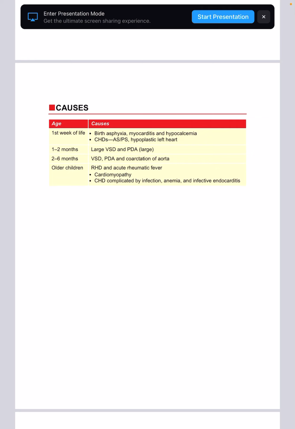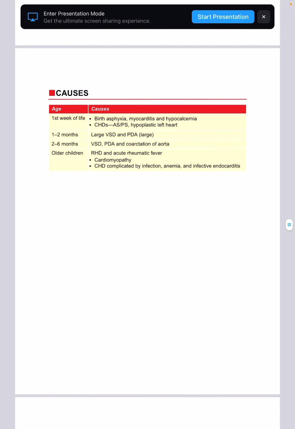That could be birth asphyxia. As soon as the child is born, he may not be able to breathe, so his heart may get damaged. Myocarditis, because obviously if the muscle is inflamed, it will not be able to pump properly. Hypocalcemia, the calcium is very important for any muscle to contract or relax, and if there is hypocalcemia, obviously the heart won't be able to pump.